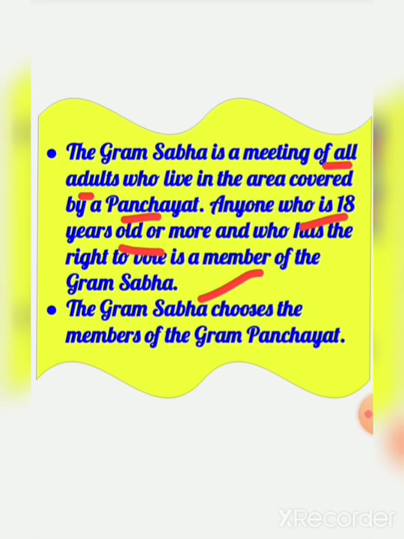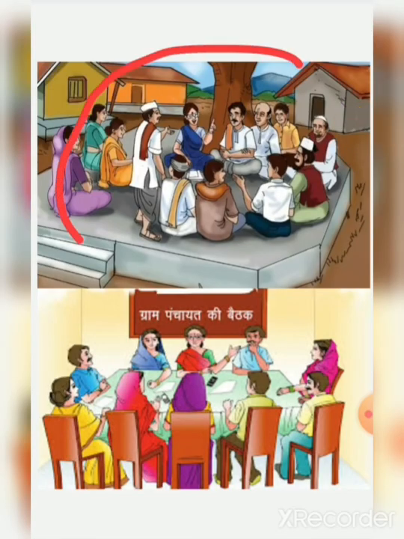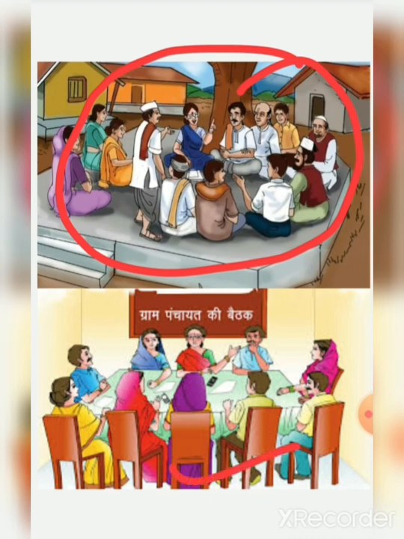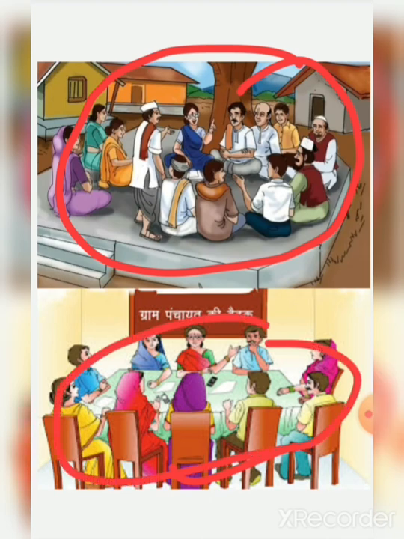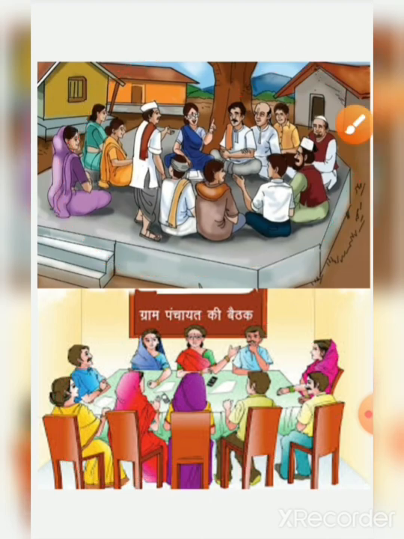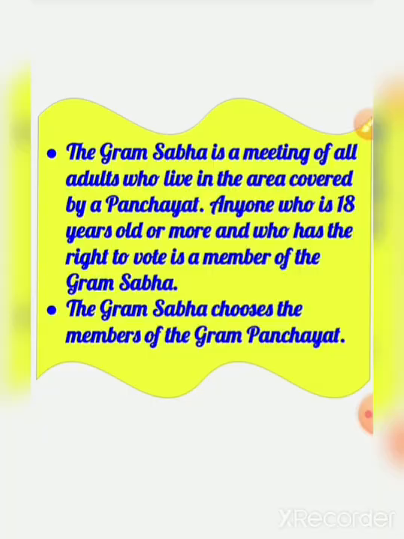All these persons together make the Gram Sabha, and Gram Sabha chooses the members of the Gram Panchayat. So this is how in villages Gram Sabhas are there. This is how all the people sit together, discuss and choose their members. Gram Sabha chooses the members of the Gram Panchayat. Now who are these members?